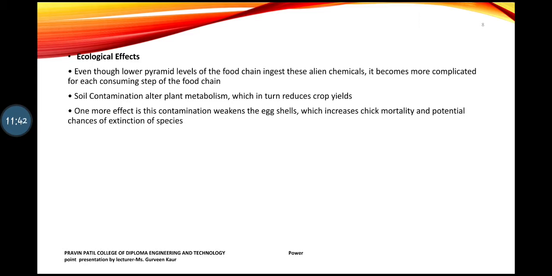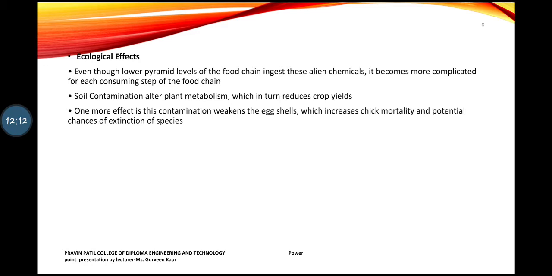So this chemical will pass on like a chain. This will have a very adverse effect throughout the environment, all the levels will be infected. It will become a very complicated process to remove these effects from producers and from consumers. The whole cycle will be affected if there is consumption of this type of chemical.